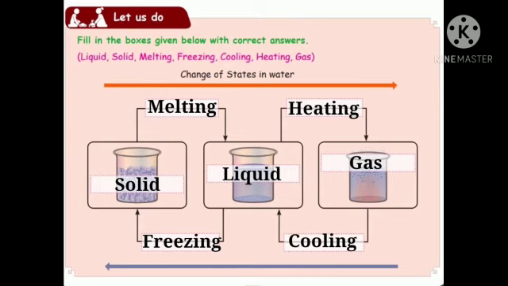First, we consider solid, liquid and gas. If we melt the solid form of ice, it gives liquid. Again on heating, it will give the gas. Again, if we cool the gas, it gives the liquid. Again, we take the liquid form of water under 0 degrees centigrade. It freezes. Again, it gives the solid form.